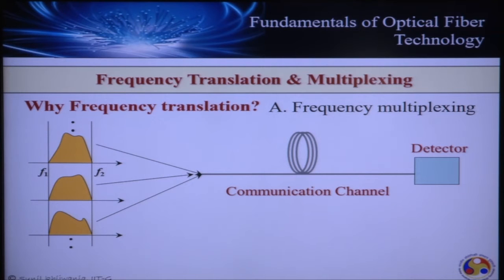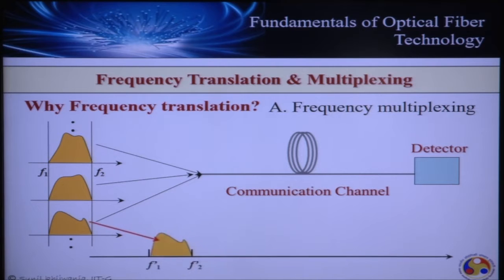So how can we transmit this large number of information signals over a single communication system? Let's try to understand that. Suppose we translate this signal, which occupies a frequency range f1 to f2, to another range f1 prime to f2 prime.